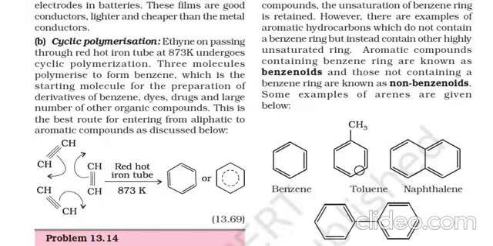Next is the cyclic polymerization. Here benzene can be formed by using ethynes. When three molecules of ethyne are taken, ethyne on passing through a red hot iron tube at 873 Kelvin undergoes cyclic polymerization. Three molecules polymerize to form benzene, which is the starting molecule for the preparation of derivatives of benzene, dyes, drugs, and a large number of other organic compounds. This is the best route for entering from aliphatic to the aromatic compounds.